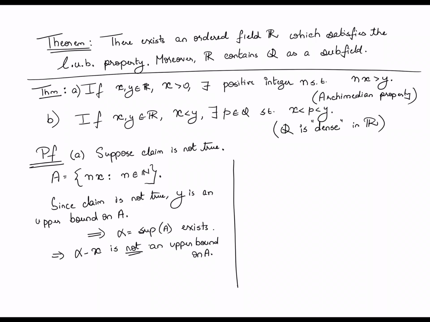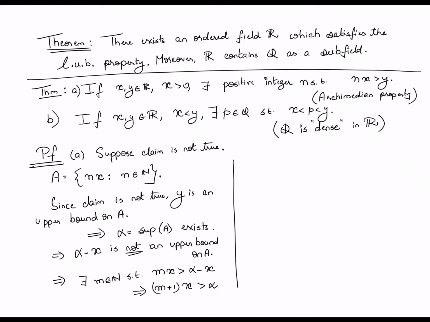Okay. Now we are getting to our contradiction shortly. If alpha minus x is not an upper bound on A, that means that there exists some natural number m such that mx is actually more than alpha minus x. Because after all, alpha minus x is not an upper bound, right? Which means there is an element of the set A, I'm just calling it m times x, which in fact exceeds alpha minus x. And this of course is the same as saying that m plus 1 times x is more than alpha.